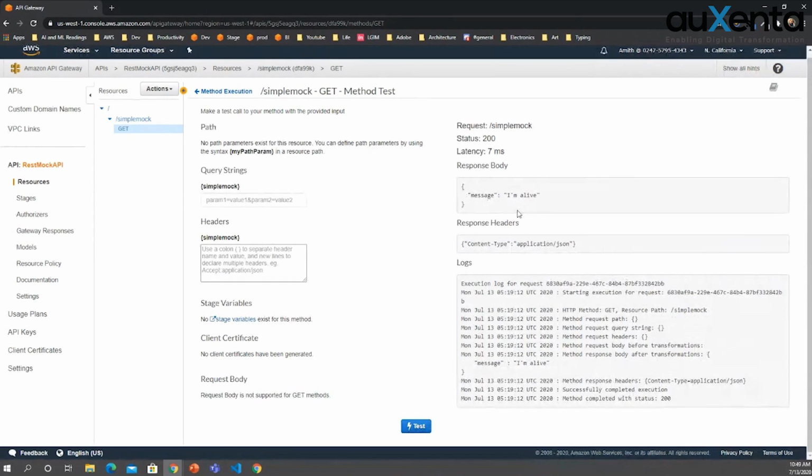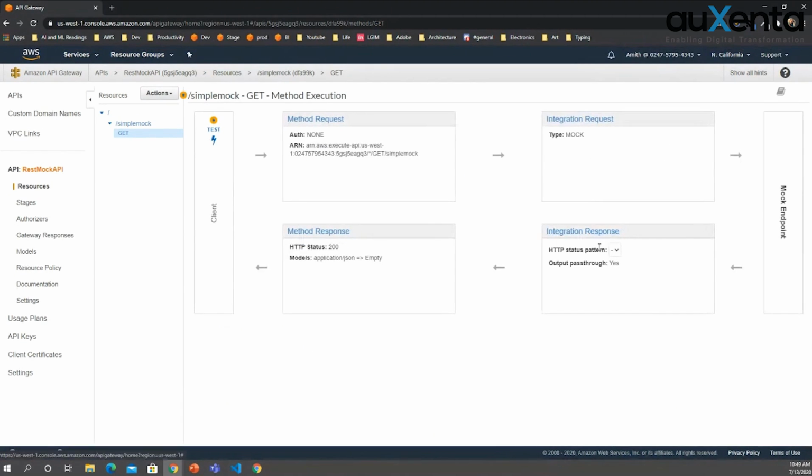Right, it's working. Now you are getting a JSON object which says message I'm alive. That means using this you can edit this mock response. You can edit the response and send it to here. Now we will see in more detail how these things are working.